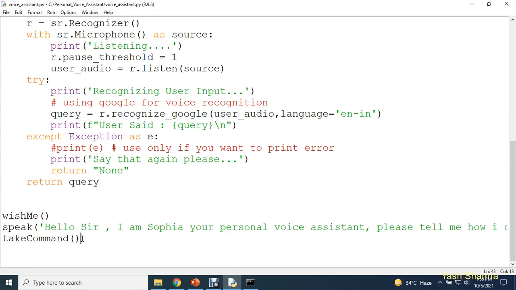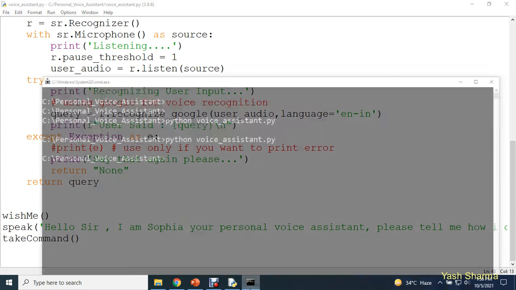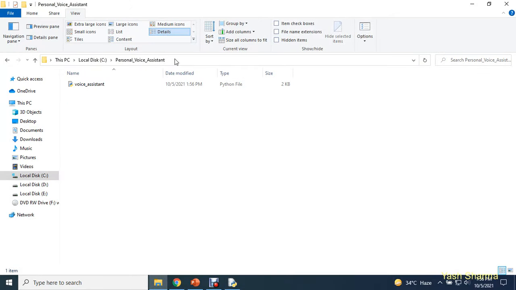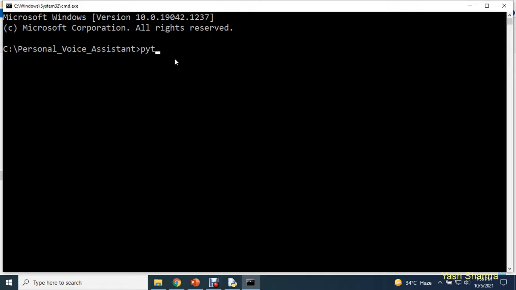So please save this, and now it's time to test this application. Testing will remain the same. Again, you need to open your command prompt. Here type in python, type the name of your file, voiceassistant.py, and press enter. So now guys, I'll press enter.